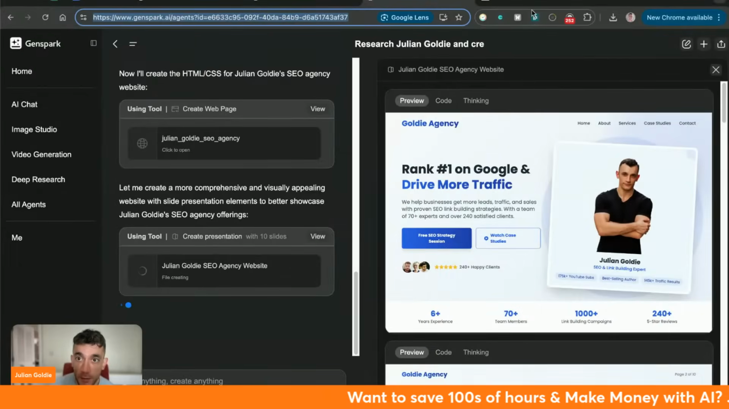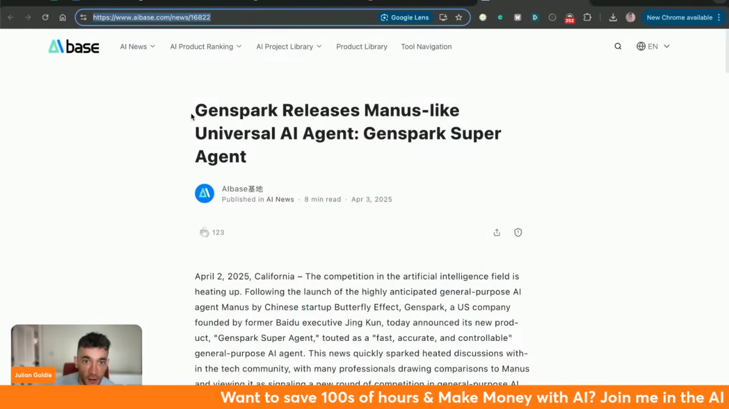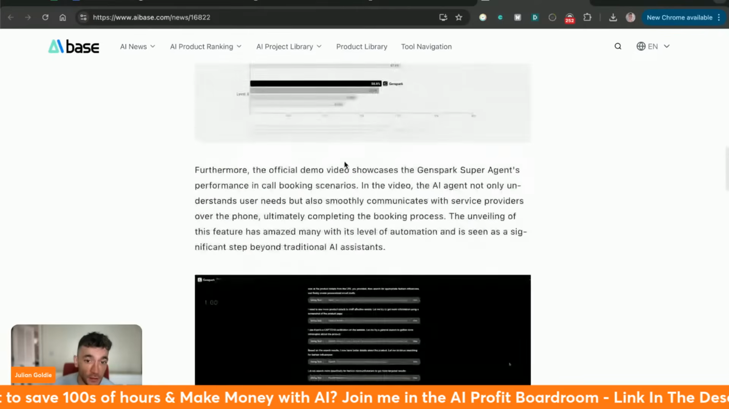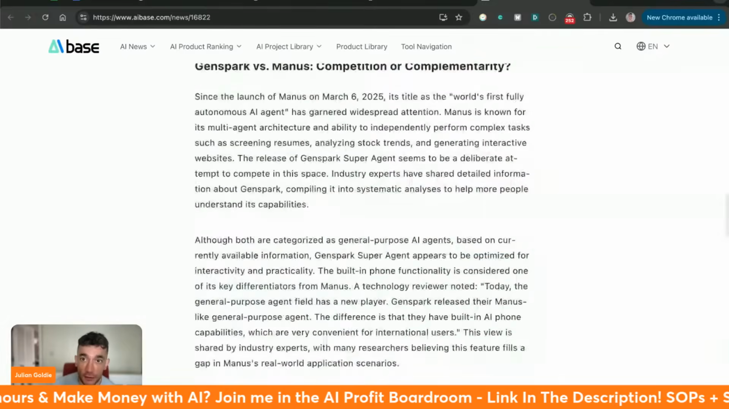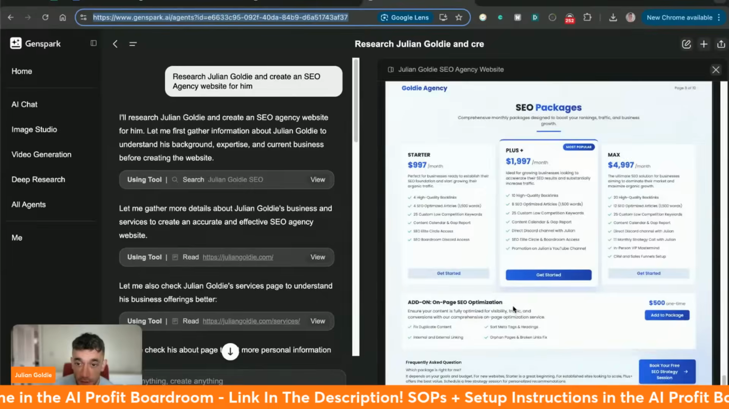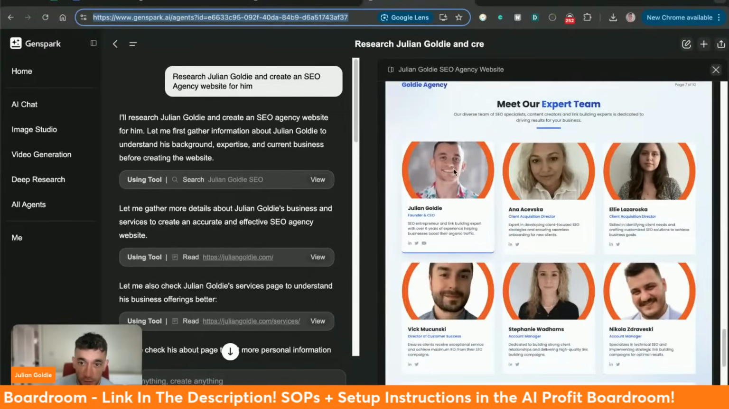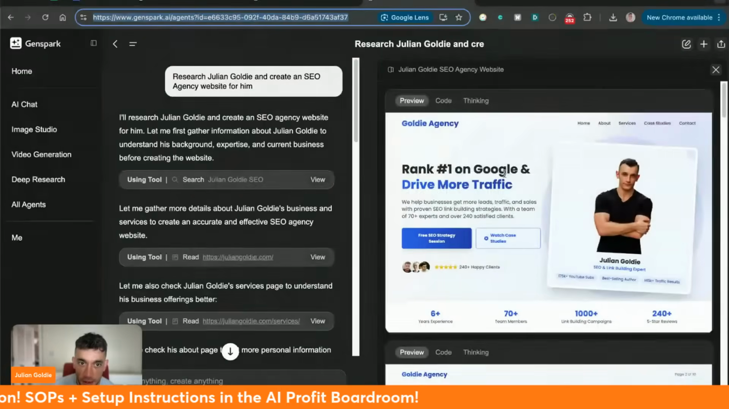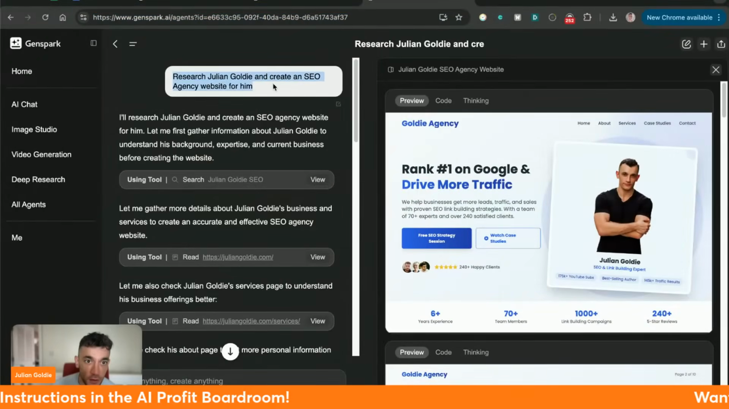So we'll be comparing it side by side, but essentially this is kind of like a Manus style universal AI agent that can basically do anything for you. And it has a free version of it. I've just tested it out this morning. You can see, seems super fast as well. Here's the crazy thing as well. It can insert images and take your existing website, redesign it, etc. And literally all we said was research student Goldie and create an SEO agency website for him.